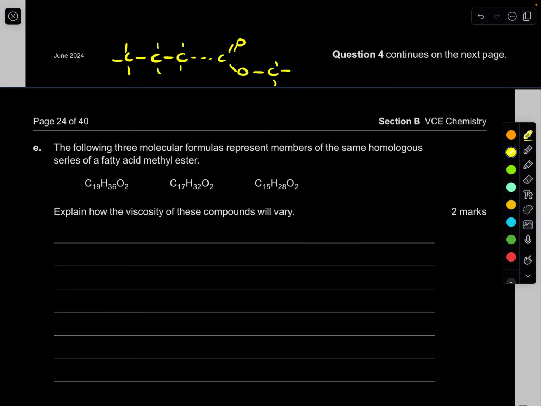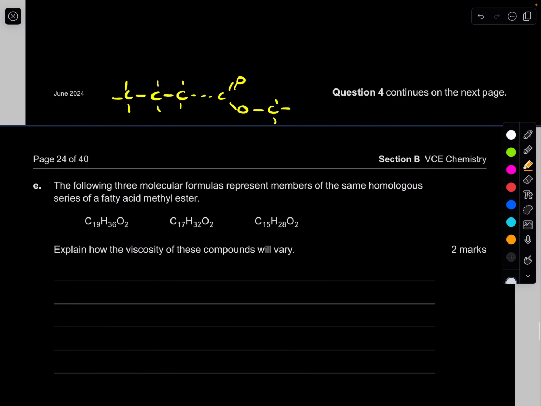Now, because all these molecules are methyl esters, they all have this same part over here. This part here is where the dipole forces will be. You don't need to worry about that because all of them have it. So the only force that is most important is the dispersion forces. The dispersion force is what really tells us the difference between those viscosities.